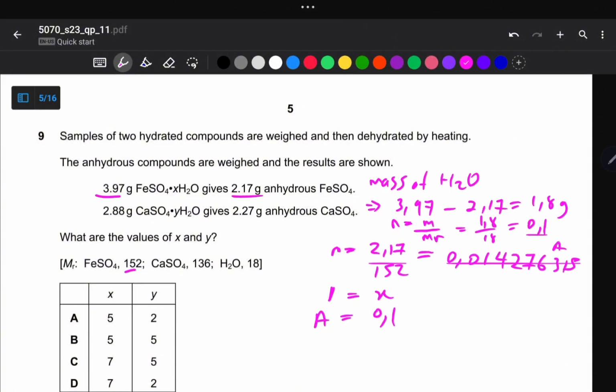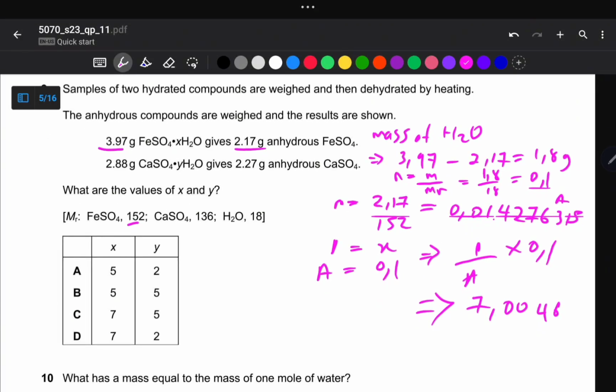Are we together? So to calculate the value of X, we say 1 mole over A multiplied by 0.1, using your simple proportion. So we then store this in our calculator as A. So it's 0.1 divided by alpha A to give us 7.00046. So this is approximately equal to 7. So here we go for option D.